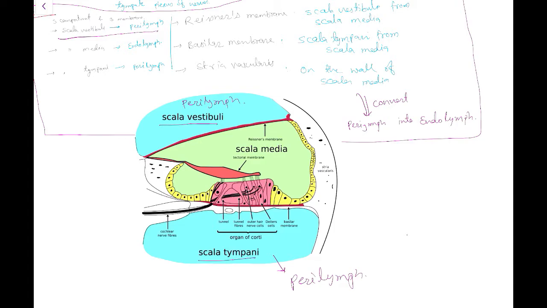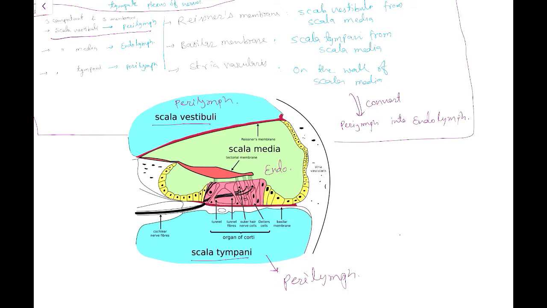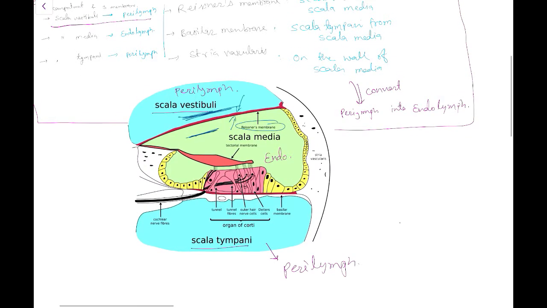But scala media contains endolymph. Reissner's membrane is between scala vestibuli and scala media, whereas the membrane separating scala tympani from scala media is the basilar membrane. You can see this one is the basilar membrane. This one is scala tympani, and this one is scala media. And on the wall of scala media is stria vascularis.